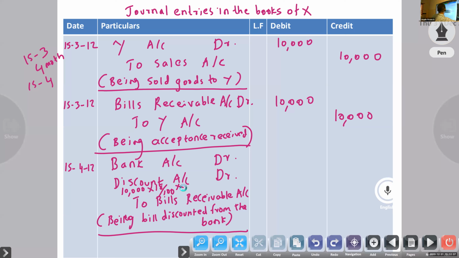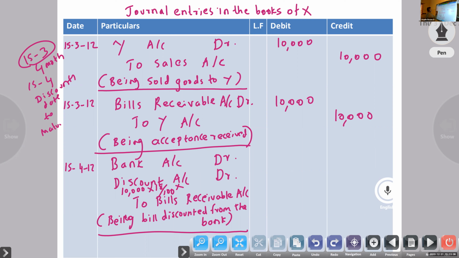How many months? On 15th March we draw the bill, 4 months. Then discounting date to maturity date.